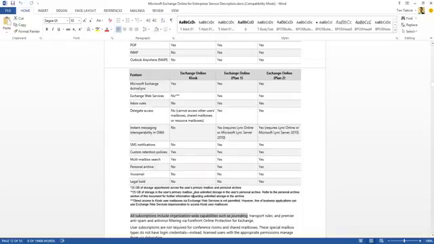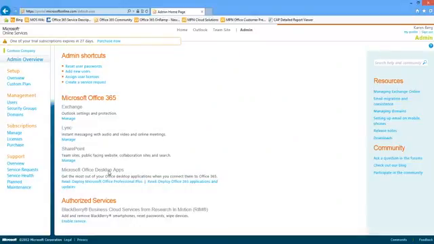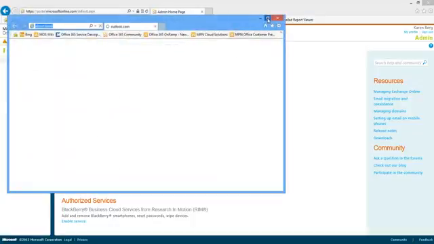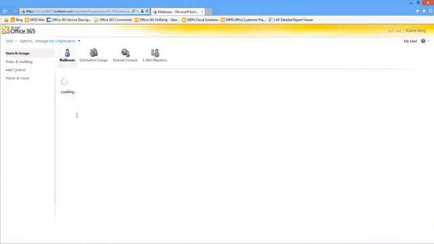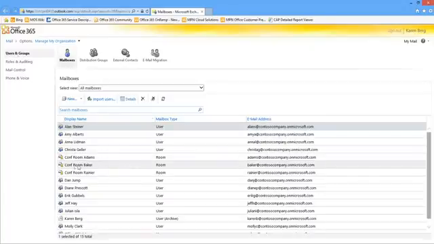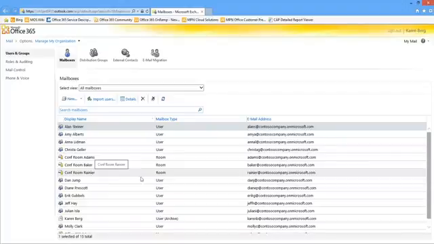Okay, now I want to spend a little time demonstrating and talking through personal archive, multi-mailbox search, and legal hold, and just show you what it looks like to actually enable those capabilities and use those capabilities. So let's hop over to our Office 365 admin portal, so I can get in to start configuring those capabilities via the Exchange Control Panel. Let's launch that. First off, if I go in under Users and Groups, Mailboxes, I'll see all of my user mailboxes in my organization.